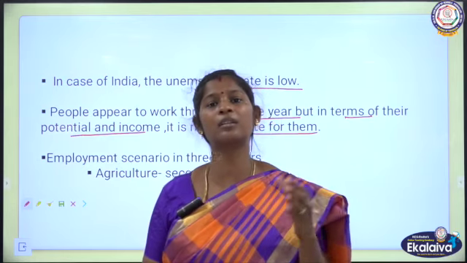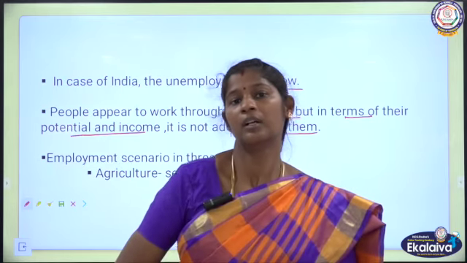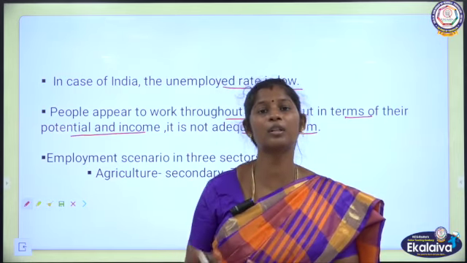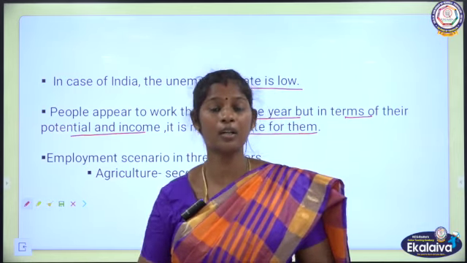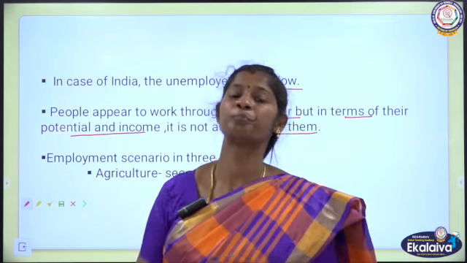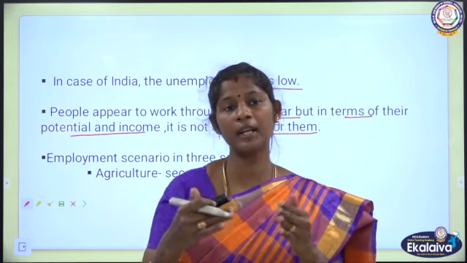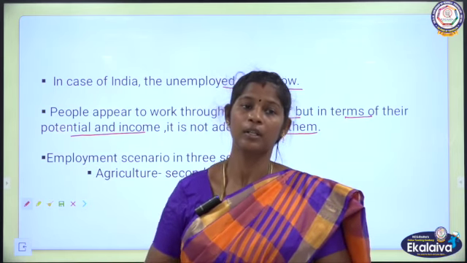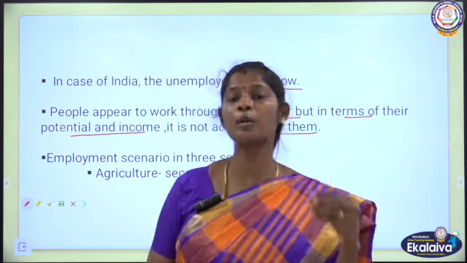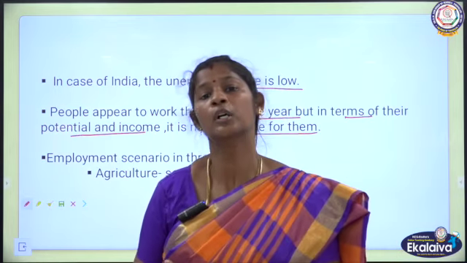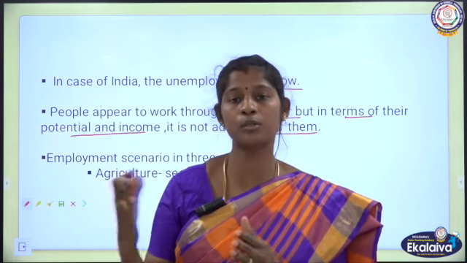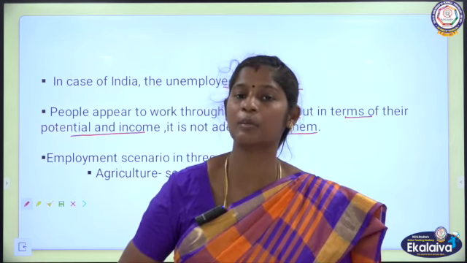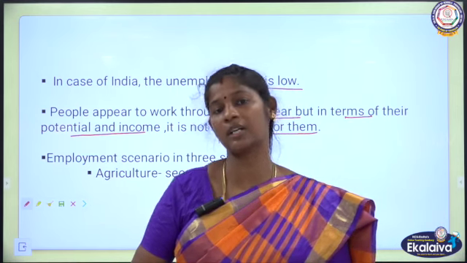But the trend has changed. There is a decline in the dependence of the population on the agriculture sector. There is a decline in the ratio of the people who depend on the agriculture sector. So the disguised unemployed people have started to move towards the secondary and also the tertiary sectors. As a result, there is a decline in the dependence on the agriculture sector.